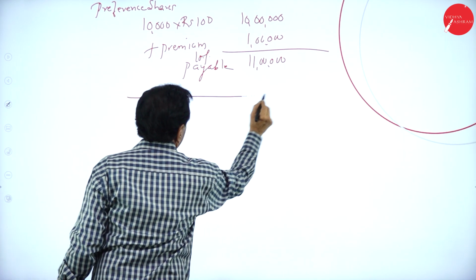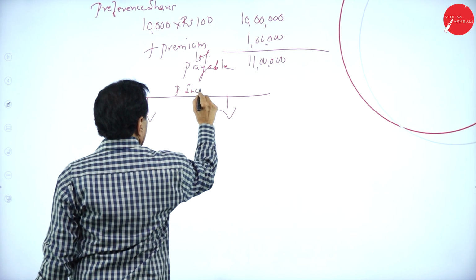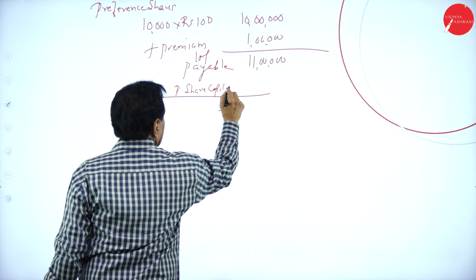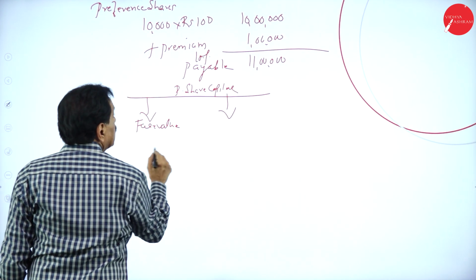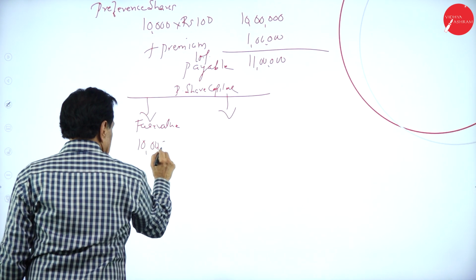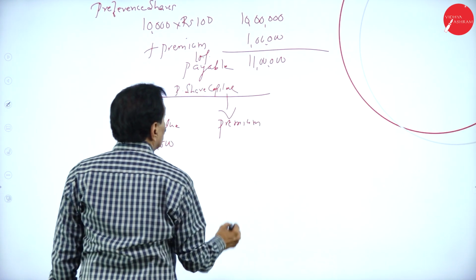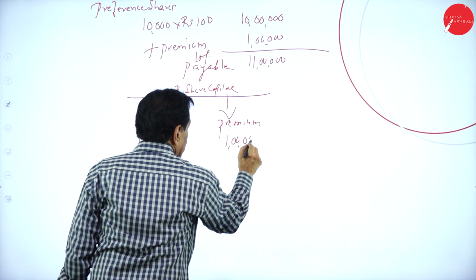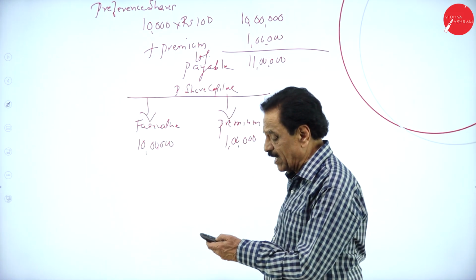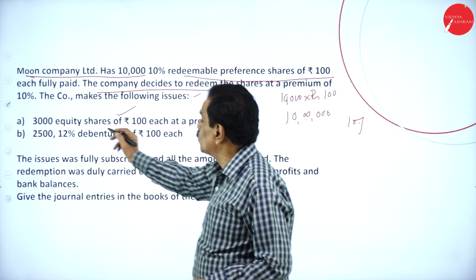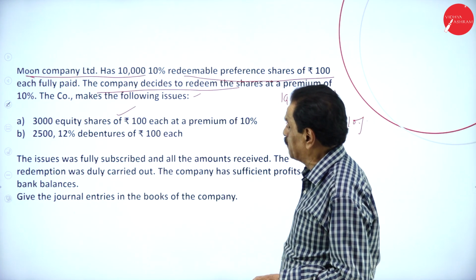Here, come back. Preference share capital face value 10 lakh, premium 1 lakh, totally payable 11 lakh rupees. Premium to premium. Then see that. What does the company say now? How many shares did they issue? 3,000 equity shares of 100 each at a premium of 10%.